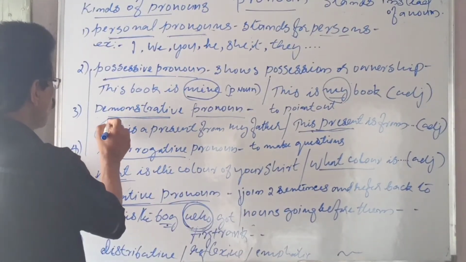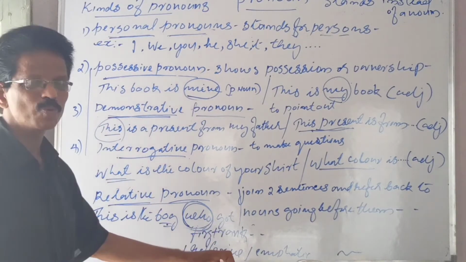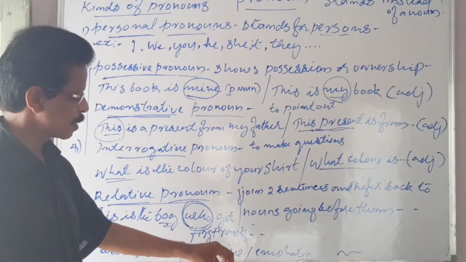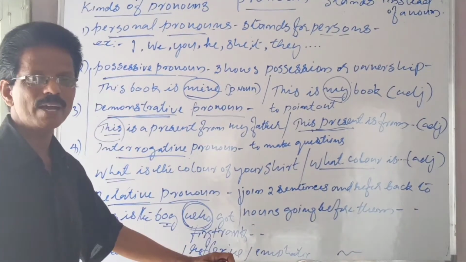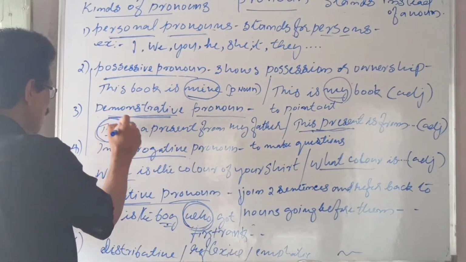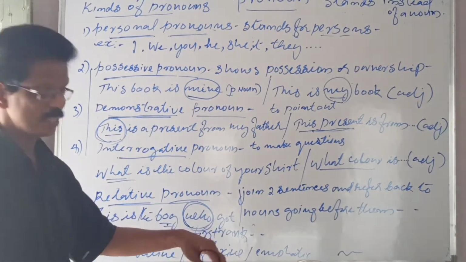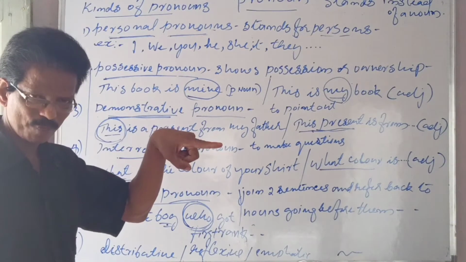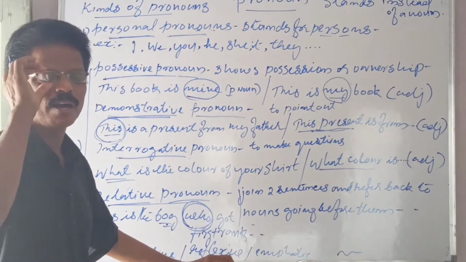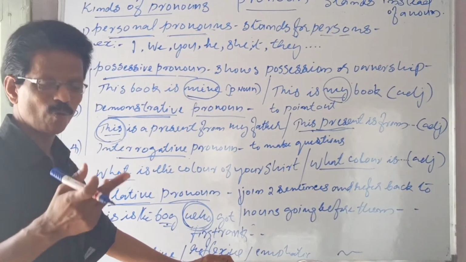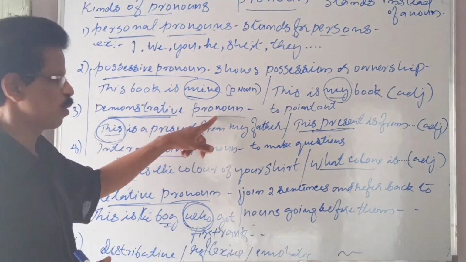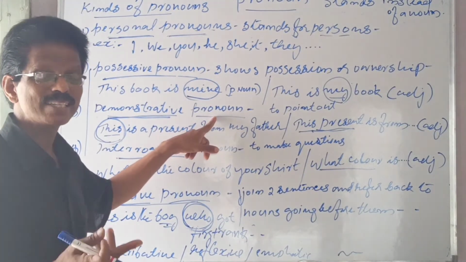Next one. Okay, demonstrative pronoun. So demonstrative means what? Pointing out. Right? This is a present from my uncle. See, for example, take this. This is a present from my uncle. This, you see, stands for the present. The word this stands for the present. This is a present. The word this, I am pointing out, showing. That is the house where my brother lives. Pointing out. So demonstrating. That's demonstrative pronoun. See, pronoun which demonstrates something.